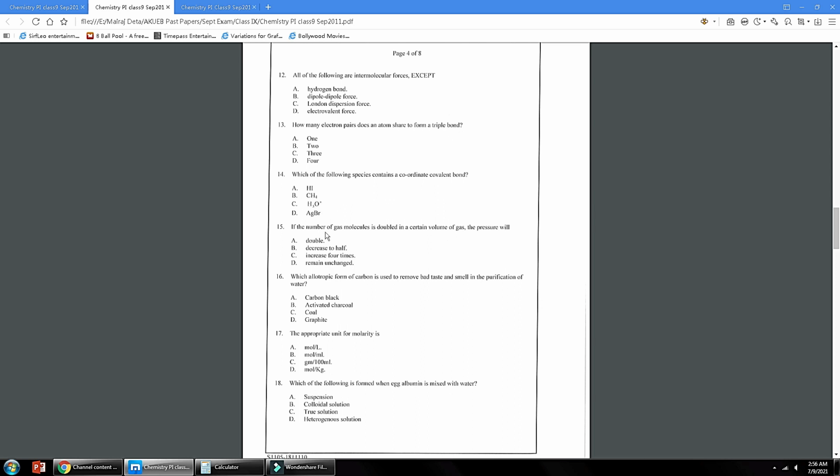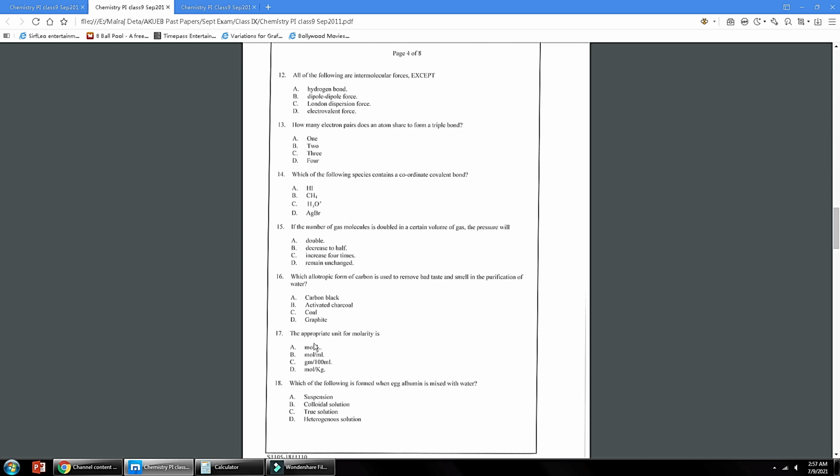Number 15, if the number of gas molecules is doubled in a certain volume of gas, the pressure and volume are inversely related to each other according to Boyle's law. It will decrease to half. Okay. Number 16, which allotropic form of carbon is used to remove bad taste and smell in the purification of water? So it's activated charcoal. Charcoal removes smell and color of water also. So B is the correct answer.